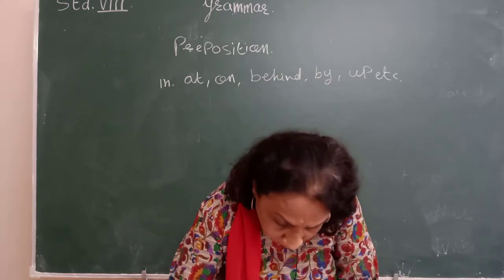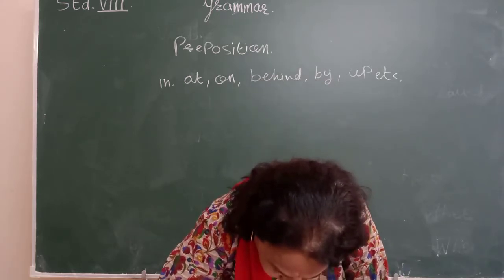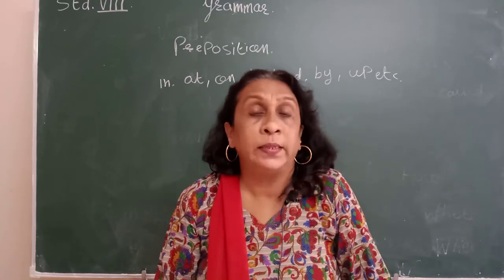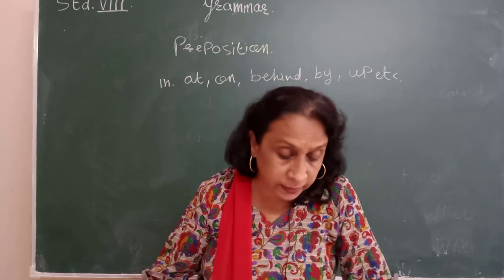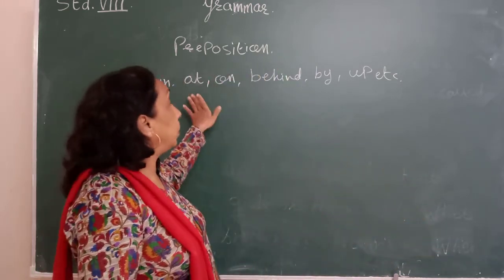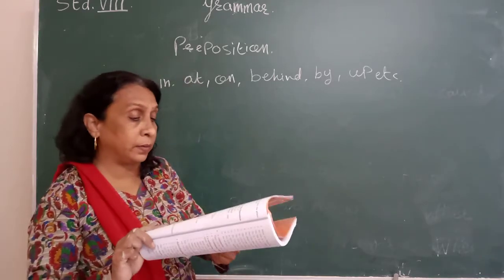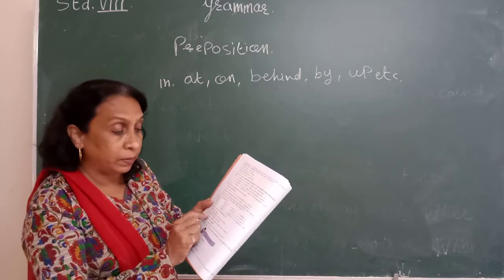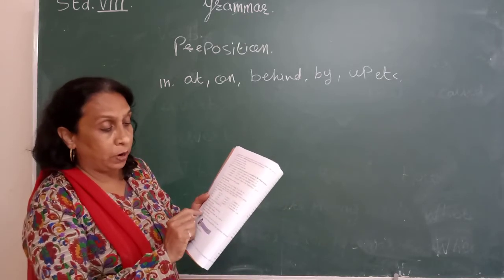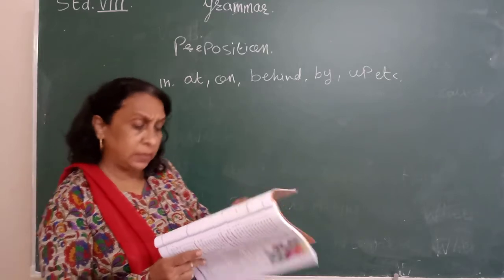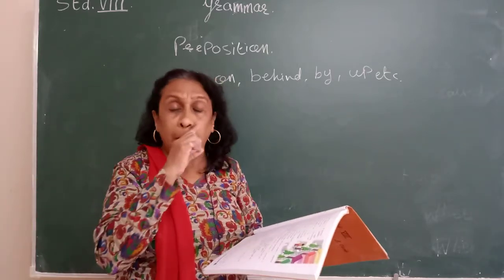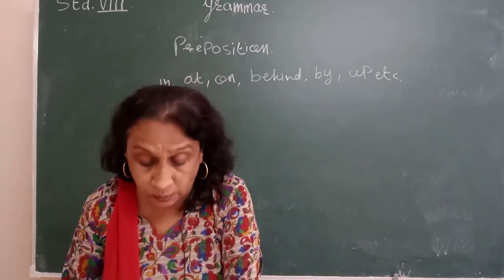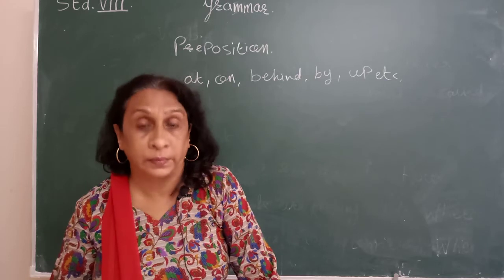Okay? Preposition of place. And preposition of movement means up, down, over, through. These are some prepositions of movement. So after writing the definition of preposition, don't write this. Directly write here: some most used prepositions are preposition of time, preposition of place, and preposition of movement. These examples we will do in the next lesson. Next time we will do that.